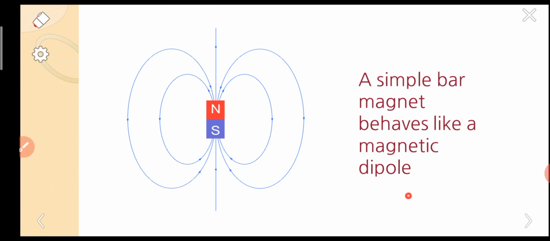The meaning itself lies in the word dipole. Di means there are two poles. This is the north pole, this is the south pole. So a bar magnet behaves like a magnetic dipole.